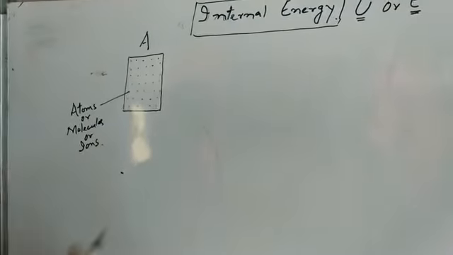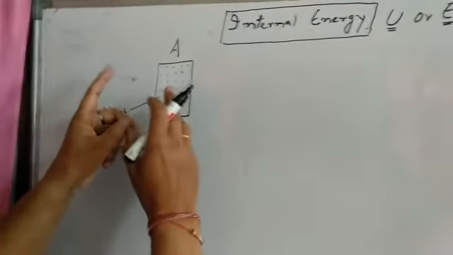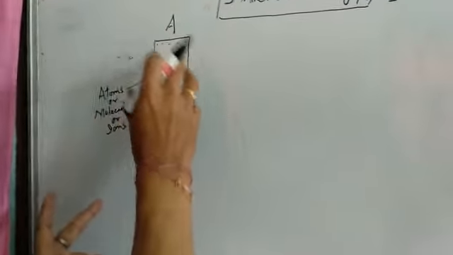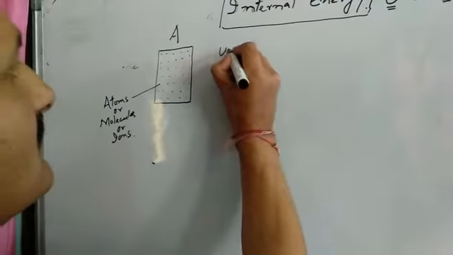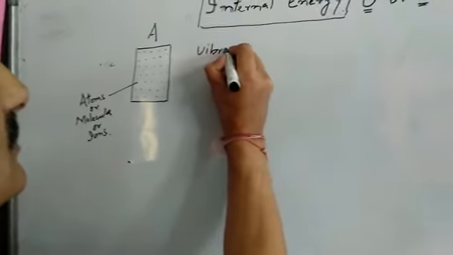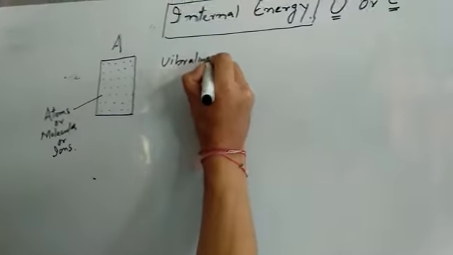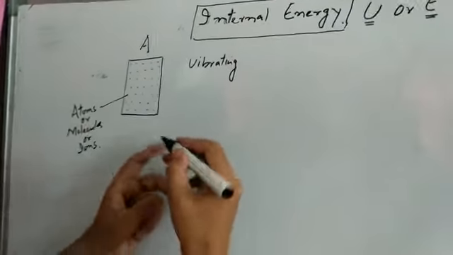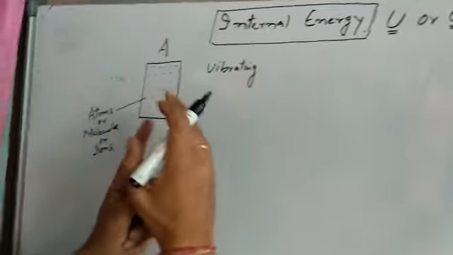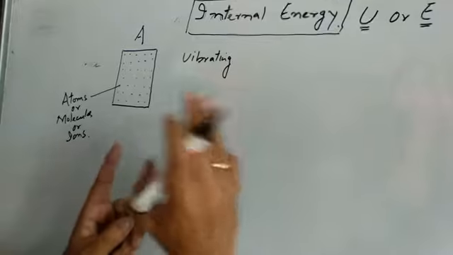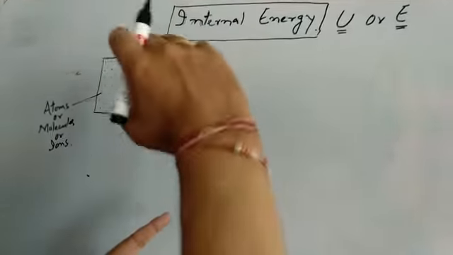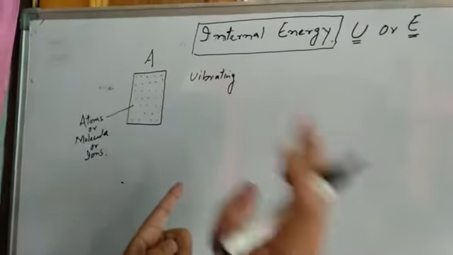Now what do these particles do in this system? These particles may be vibrating. And if they vibrate, they vibrate about their mean position. That vibration can be up and down, or from extreme left to extreme right.